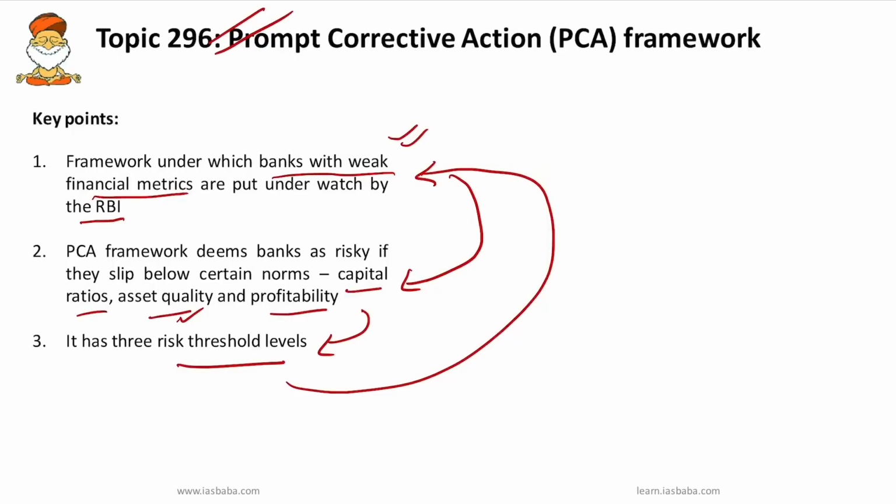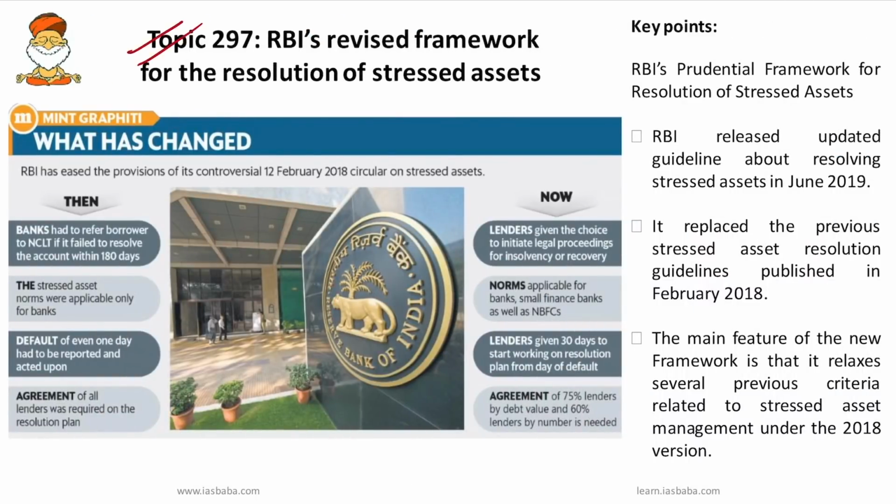So those banks have weak financial metrics and they are put under the watch by the RBI. So remember that one. Next important topic is RBI's revised framework for the resolution of stressed assets. RBI has now revised its framework for the resolution of stressed assets, which it calls the prudential framework for resolution of stressed assets.